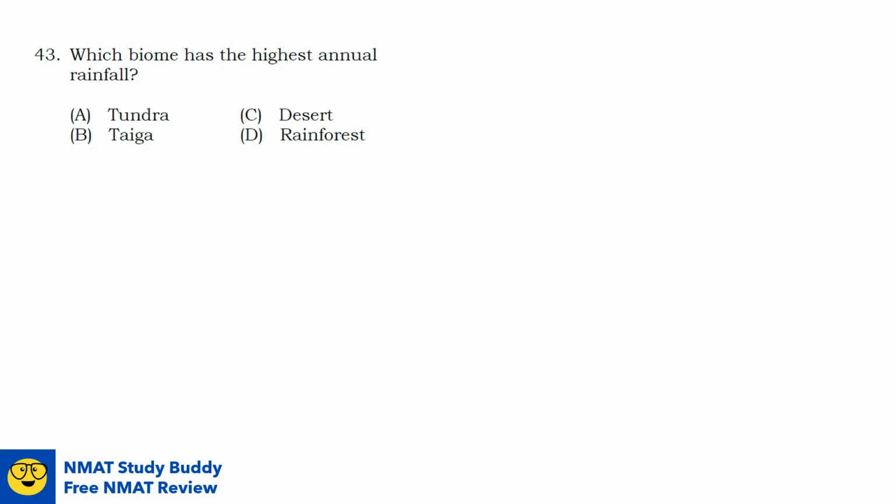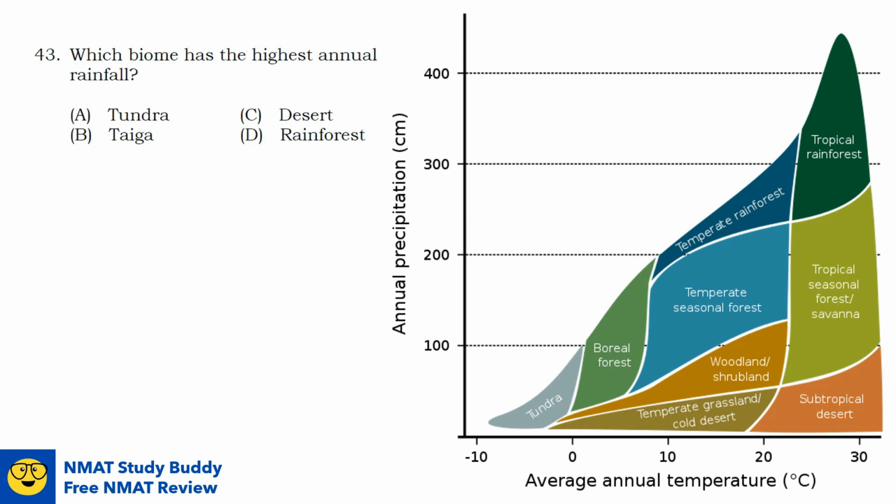Question number 43. Which biome has the highest annual rainfall? We have here a graph showing you the annual precipitation of all biomes. As its name implies, as what you can see, tropical rainforest is the one with the highest annual precipitation or rainfall. The lowest annual precipitation, on the other hand, occurs in the desert, obviously. So it occurs in the cold desert or in subtropical desert.